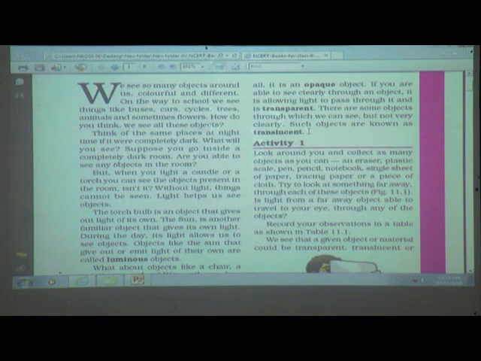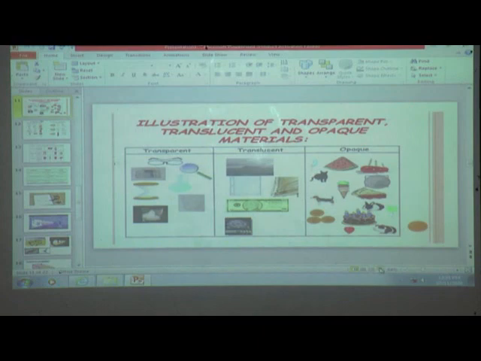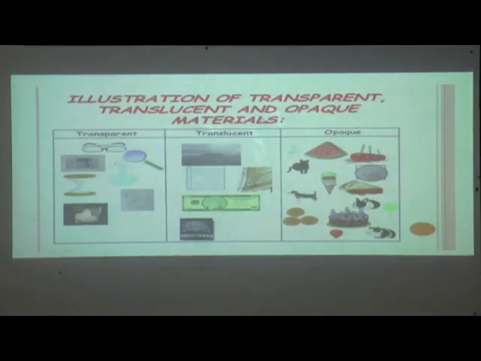Okay, now we will see in detail the illustration of transparent, translucent and opaque material. See, here is a table which tells us the examples of transparent, translucent and opaque objects. See here in the first column, transparent objects. See, spectacles, mirror, here is a glass jar. See, all these objects we can see through very clearly.